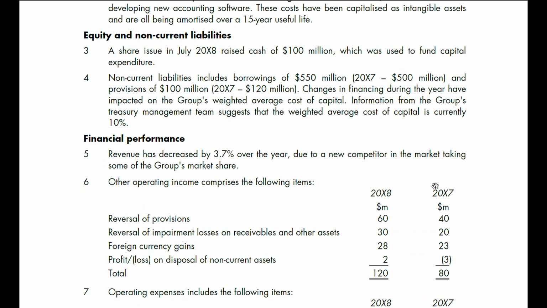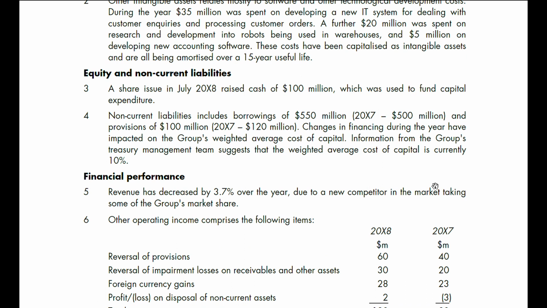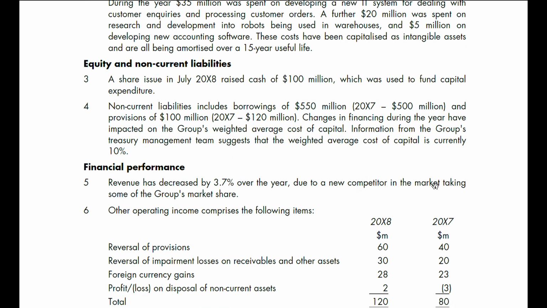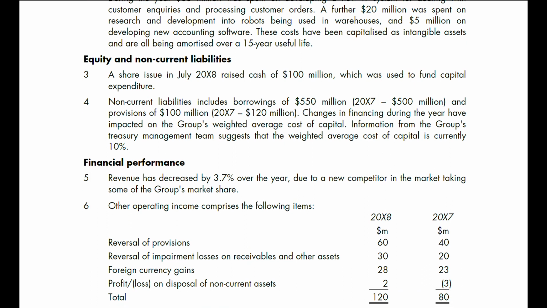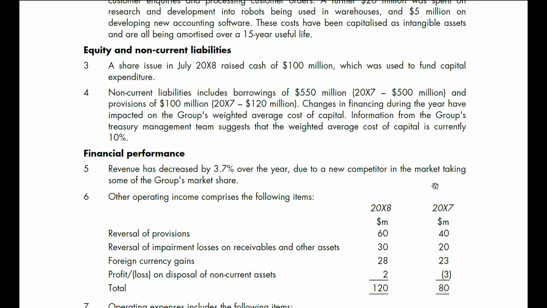Equity and non-current liabilities. Share issues in July 2008 raised cash of $100 million, which was used to fund capital expenditures. Non-current liabilities include borrowings of $550 million, compared with $500 million in 2007, and provisions of $100 million, compared with $120 million in 2007.